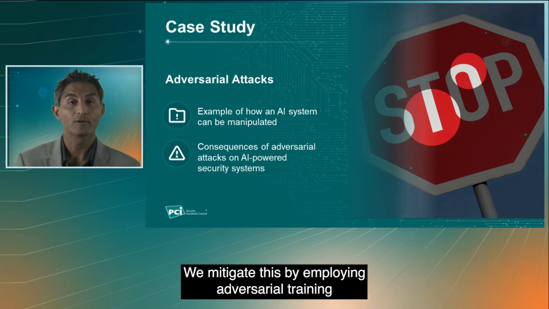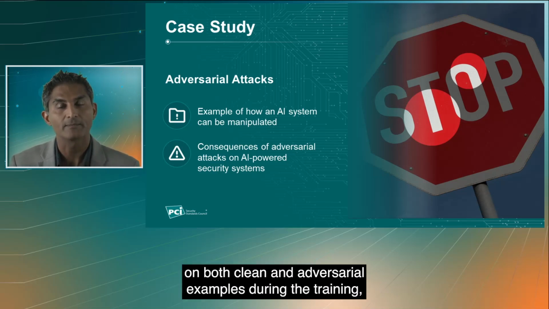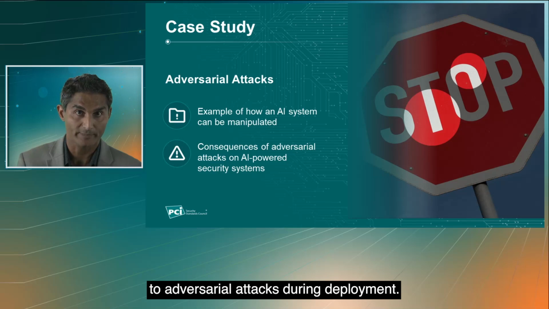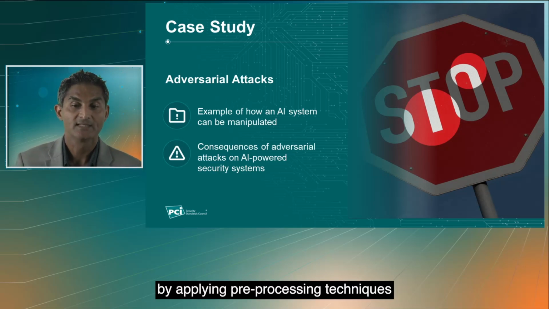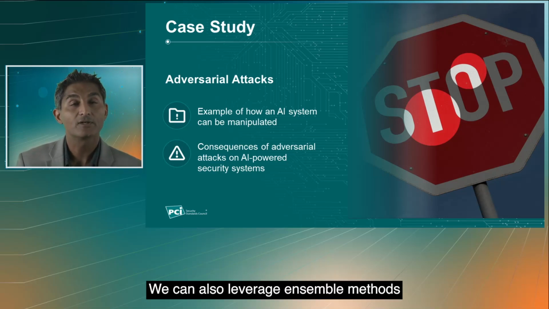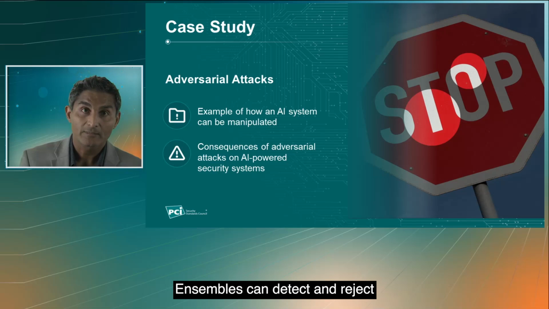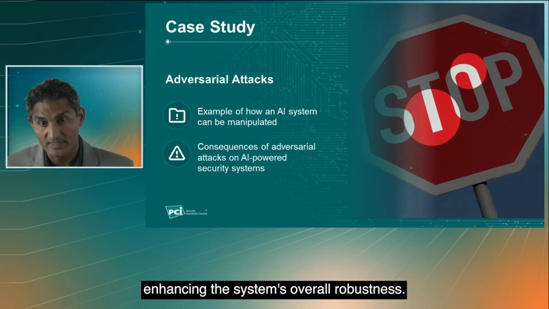We mitigate this by employing adversarial training during the AI model's development. By training the model on both clean and adversarial examples during the training, the model becomes more resilient to adversarial attacks during deployment. We can also mitigate this by applying pre-processing techniques such as input normalization and randomization. We can also leverage ensemble methods by combining the outputs of multiple AI models. Ensembles can detect and reject adversarial examples more effectively, enhancing the system's overall robustness.